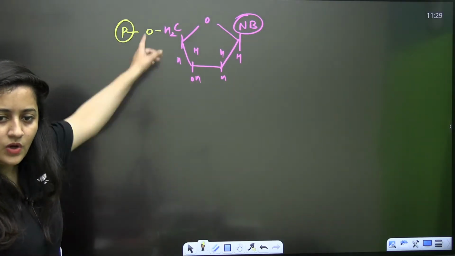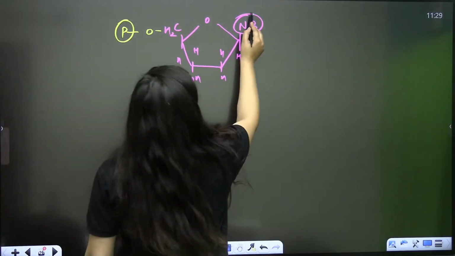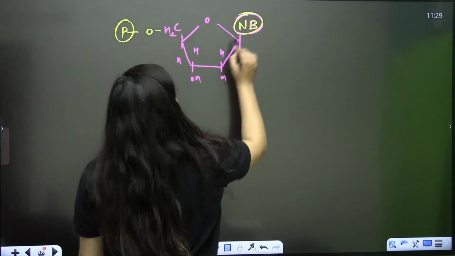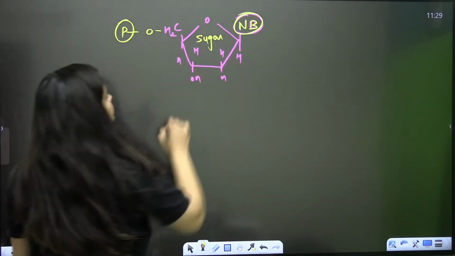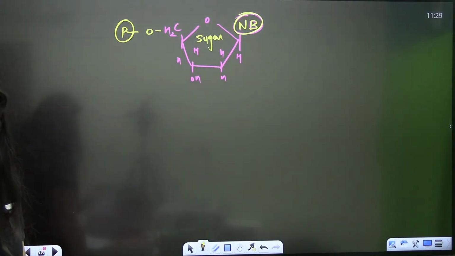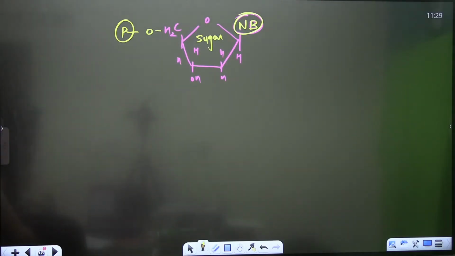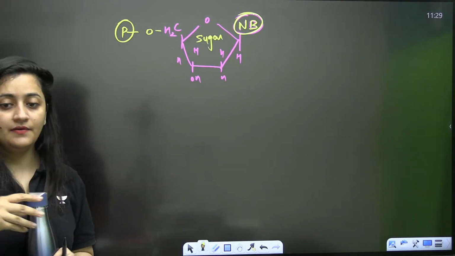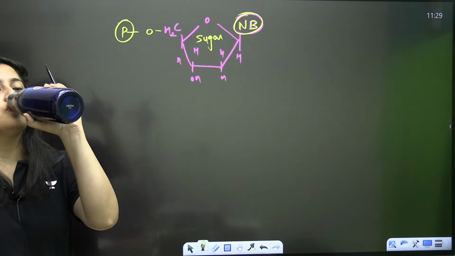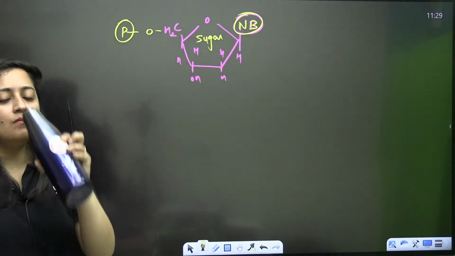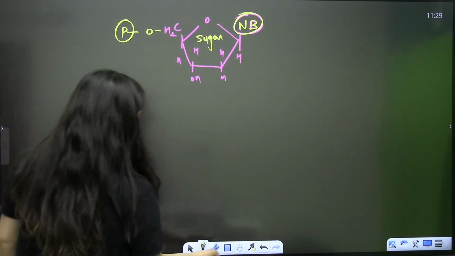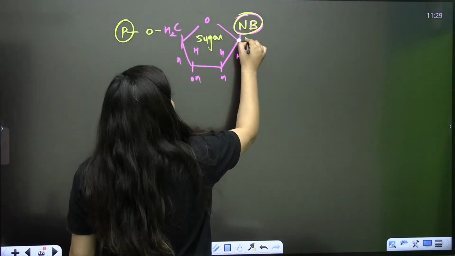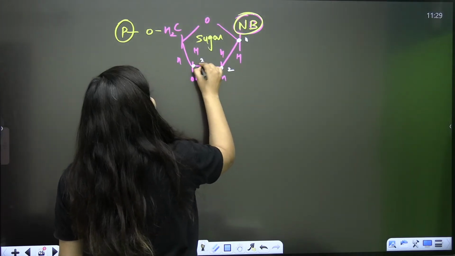Is that clear? What is it? Is it a nucleoside or is it a nucleotide? It's a nucleotide, of course. So this is your carbon number 1, carbon number 2, carbon number 3, and which sugar is it?